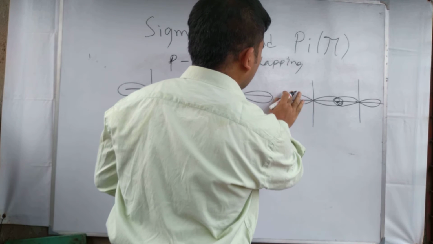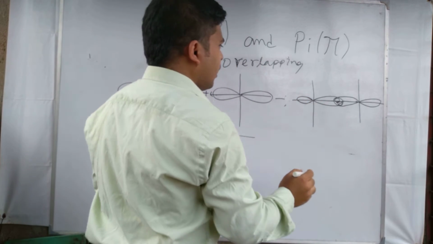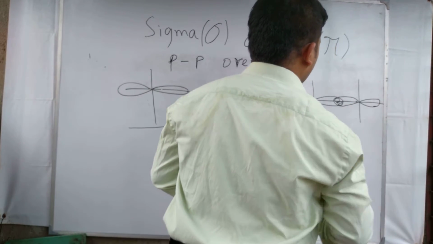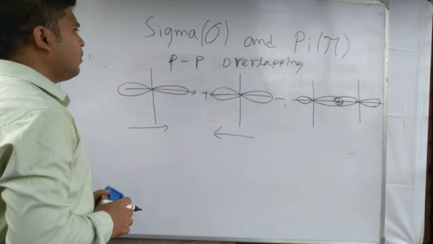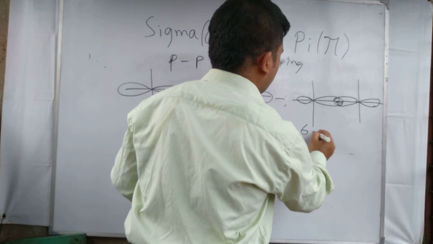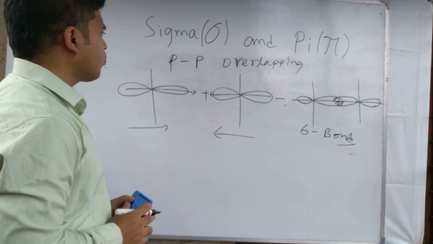These lobes are becoming small. This type of overlapping is called pp overlapping, and pp overlapping sigma bond formation is shown here, sigma bond.